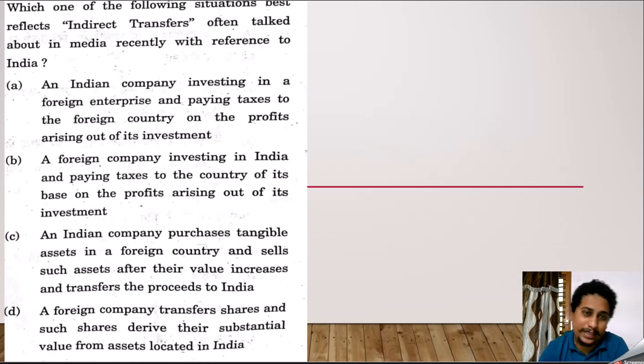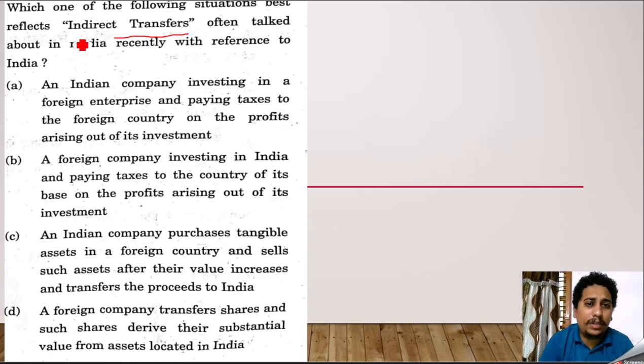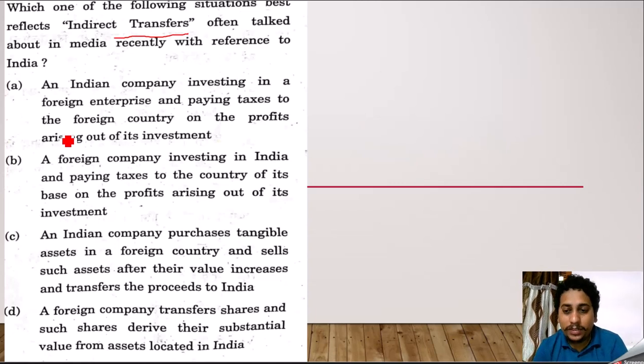Okay, students. Next thing. With reference to indirect transfers, often talked about in media recently with reference to India. Let us take it. What are actually indirect transfers? Kindly understand, guys. Suppose a company is earning in India, let us suppose an Indian company only.